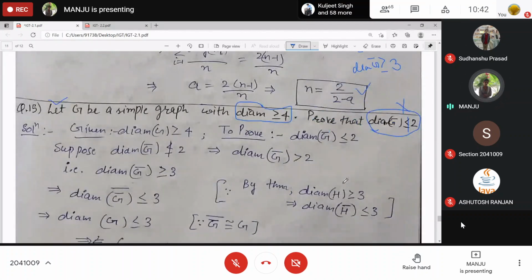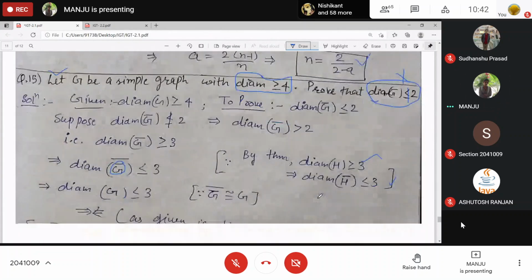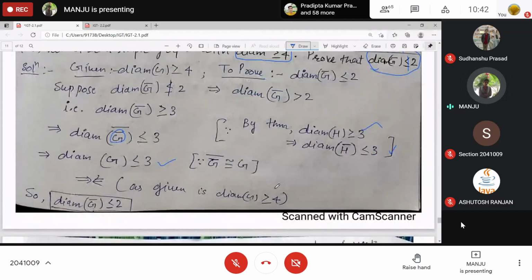But we have used the complement of any graph. This is also a graph, no? The diameter of the complement of any graph is at most 3 if the diameter of the graph is at least 3. Then we are getting a contradiction. So whatever we have assumed is wrong. That's why it has to be at most 2 only, not more than 2. So this statement was wrong.